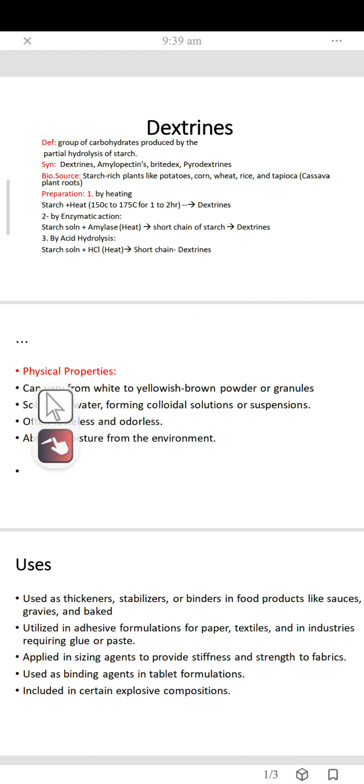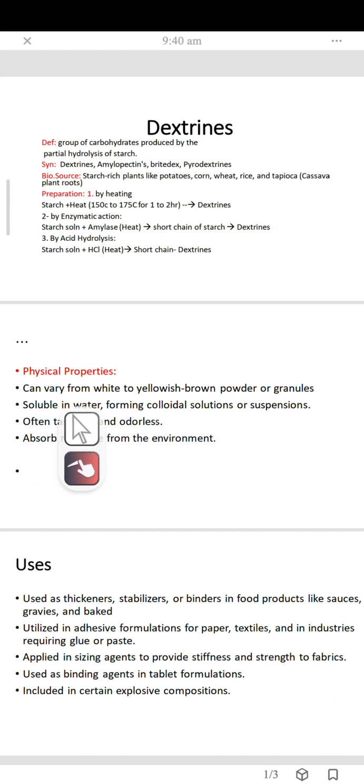Now let's come towards the physical properties of dextrin. Physical properties can vary. It has a color from white to yellowish brown powder or granule. It means dextrin is found in white to yellowish brown powder or in granule form.